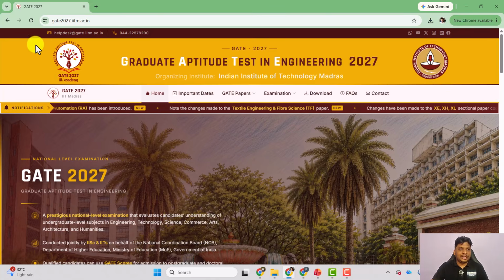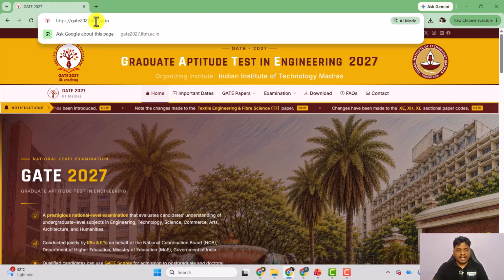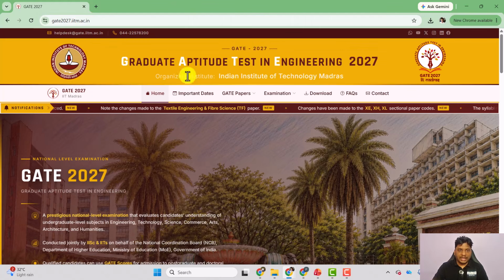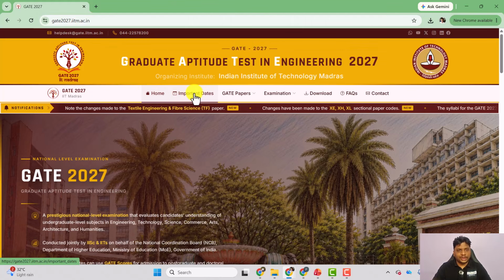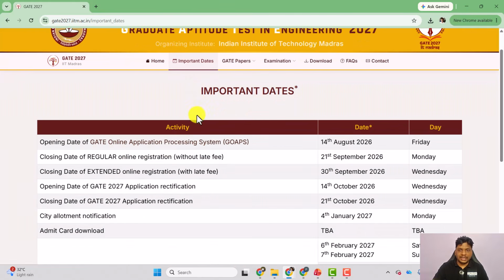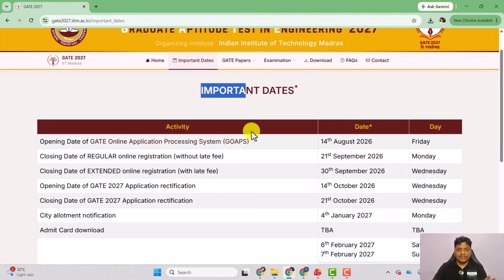So here you can see the GATE website, gate2027.iitm.ac.in, and you can see the important dates. First we'll focus on the important dates. You can see the online application will start from 14th of August and the last date is 21st of September. So we have more than 1 month of time for the application. Please fill before the 21st of September. It is going to start from 14th of August. You can just go through these important dates.